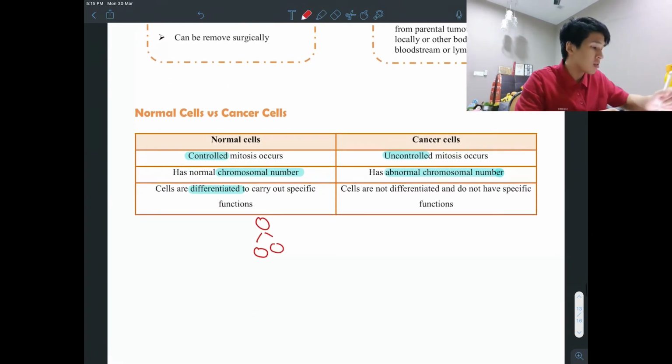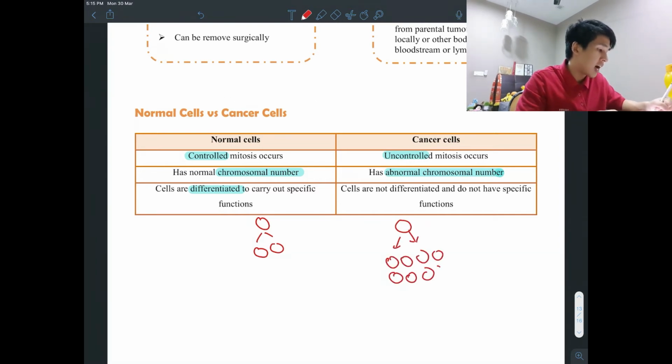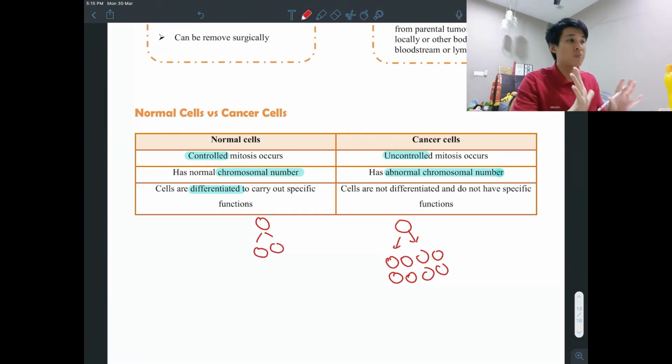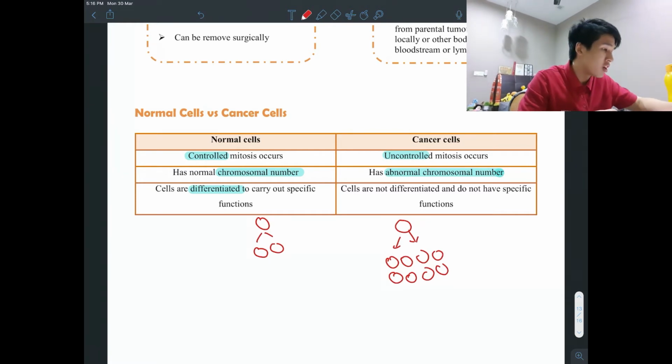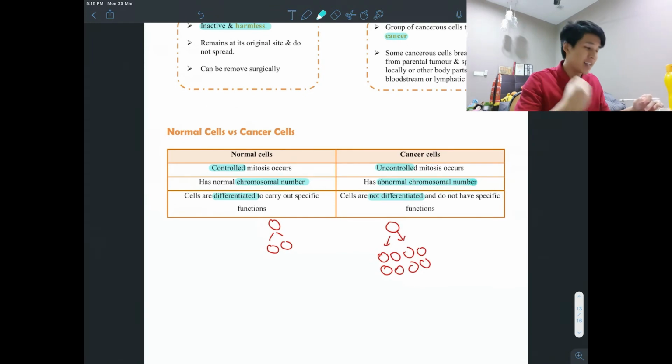But cancer cells, once a muscle cell got problem, they will divide by uncontrolled mitosis. All these cells are no longer muscle cells because their DNA also got problem. So they are not muscle cells, they are just a group of useless cells. So they are not differentiated, they have no function. Okay, so that is cancer.